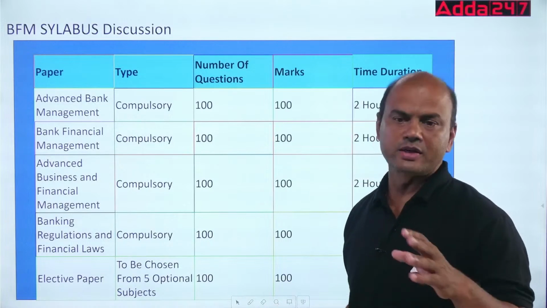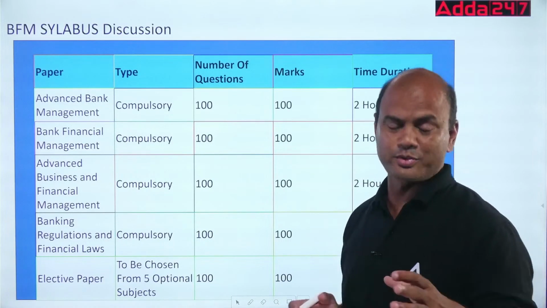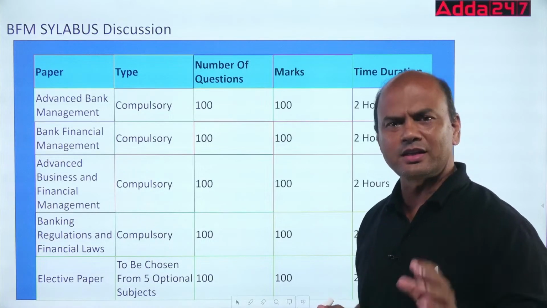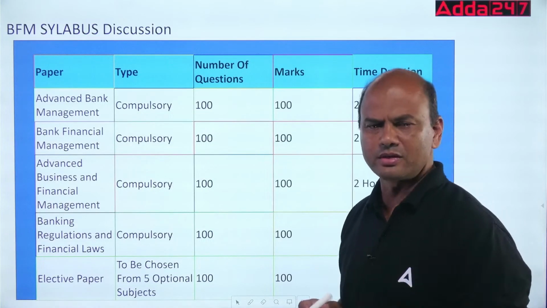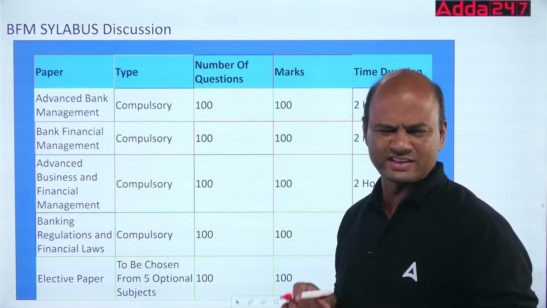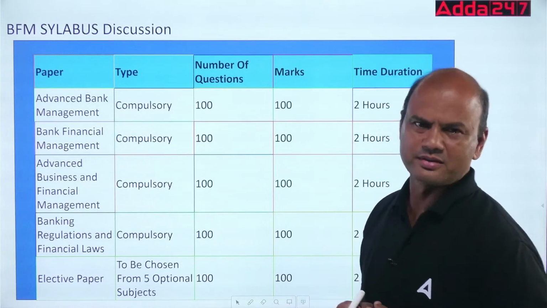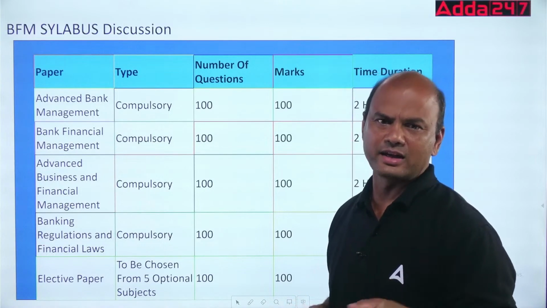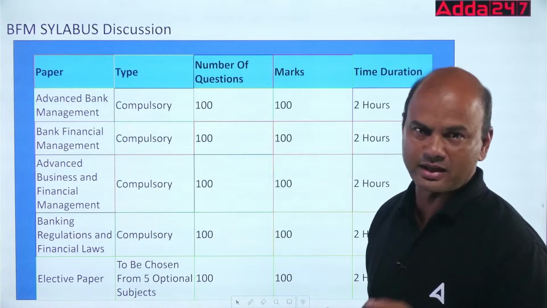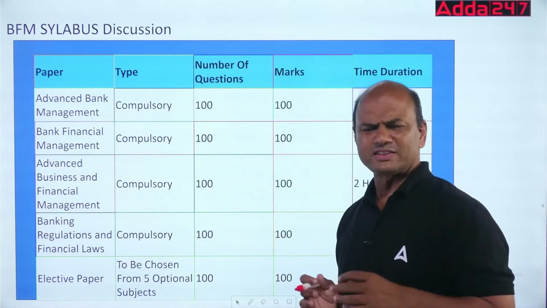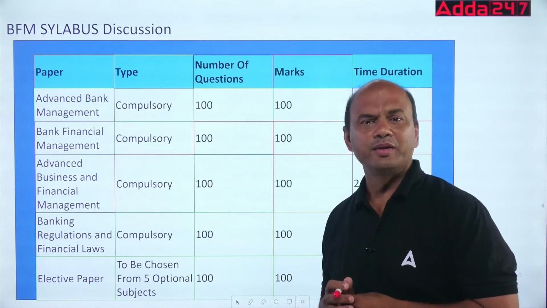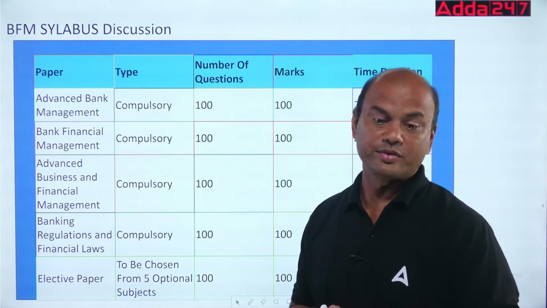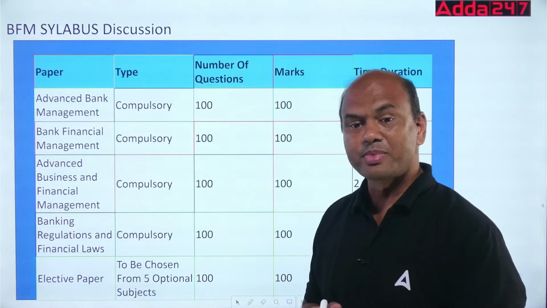Second, electives. What about electives? Kindly note, you have not 2 but 5 electives, out of which you have to choose one. Generally everyone chooses HR and Rural, because that's the easiest one to clear. The remaining 3, like IT, Risk, and lastly Central Banking, RBI, are tougher ones. Why tougher? Because for those you require domain knowledge. So that's important.